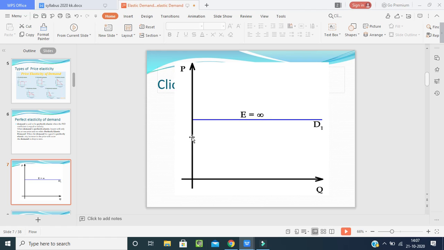When the demand is increasing, the quantity will also increase. When we are decreasing the demand, the quantity will also decrease. So this is in the horizontal way. E is equal to infinity for perfectly elastic demand.